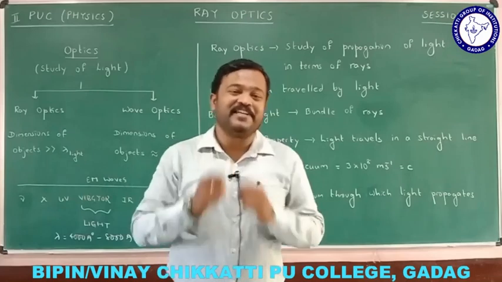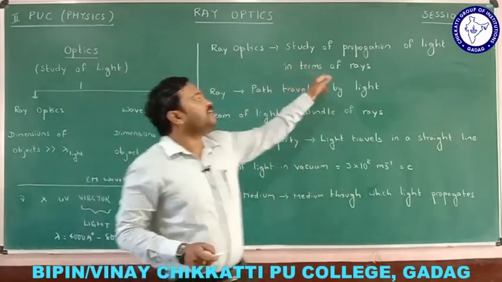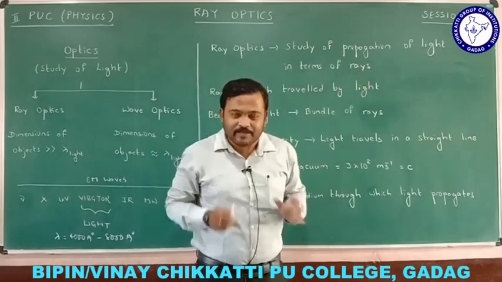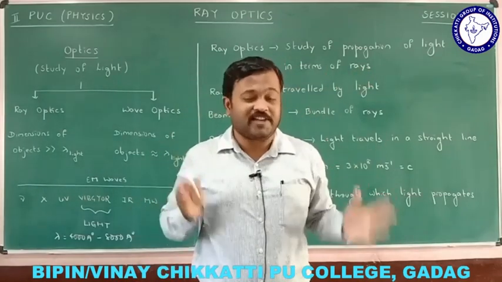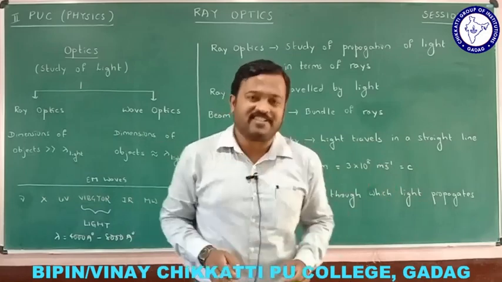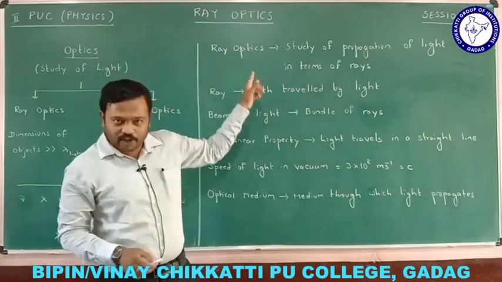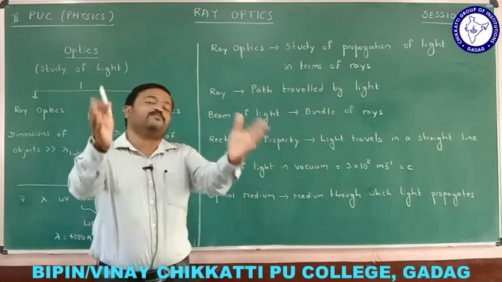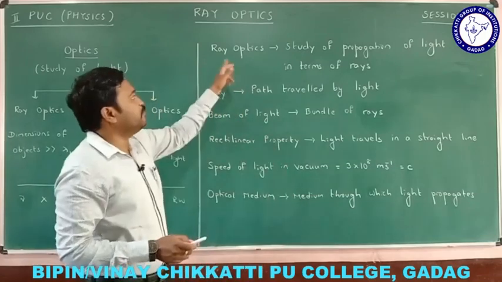Now let us begin with ray optics. Ray optics is the study of propagation of light in terms of rays. Here we will be seeing objects whose dimensions are very large compared to the wavelength of light. If we study the propagation of light in terms of rays, it is called ray optics. If we study the propagation of light in terms of waves, it is called wave optics. This session will be on ray optics.